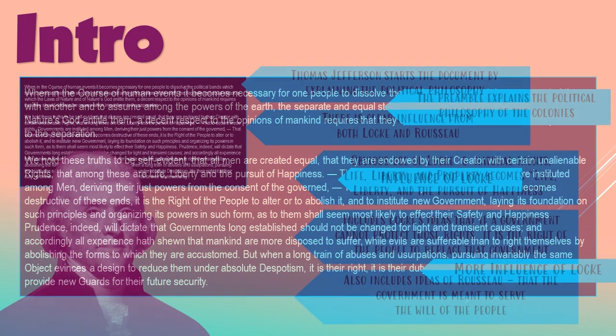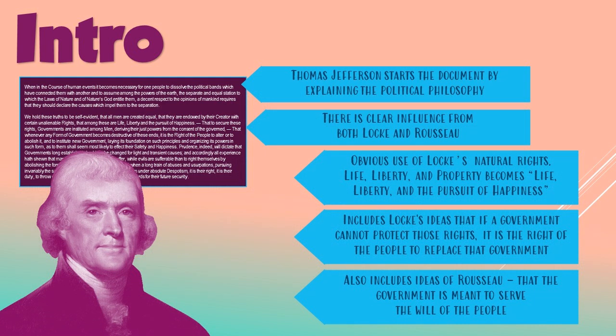Locke is a tremendous influence on Jefferson here, because now what Jefferson is saying is that because the government has failed to protect these three rights that we all have, life, liberty, and pursuit of happiness, the people have a right and have a duty to get rid of that form of government and replace it with a form of government that works for them. So this is what we'll call the Preamble to the Declaration of Independence. And this is an expression of a political philosophy by Thomas Jefferson. And he's establishing the ideas that form the foundation of what will become the American government.